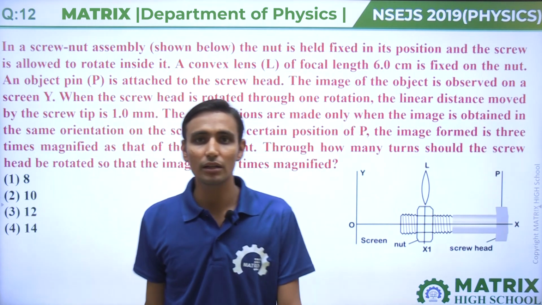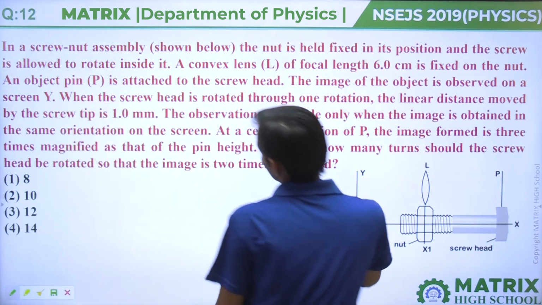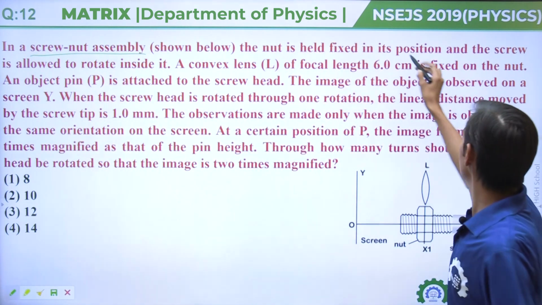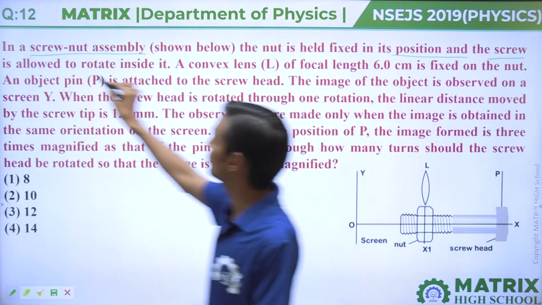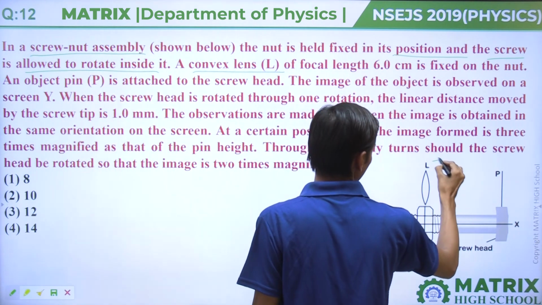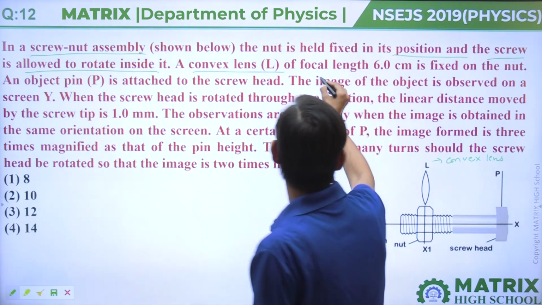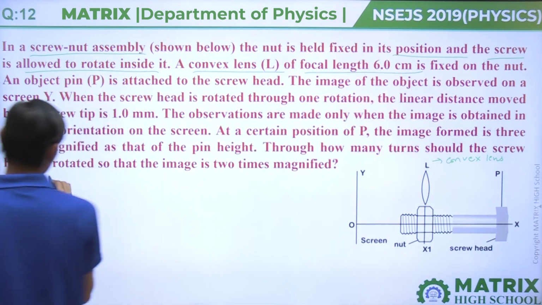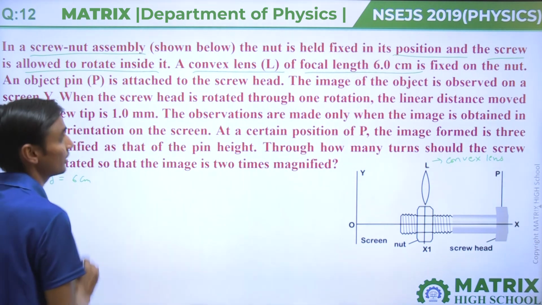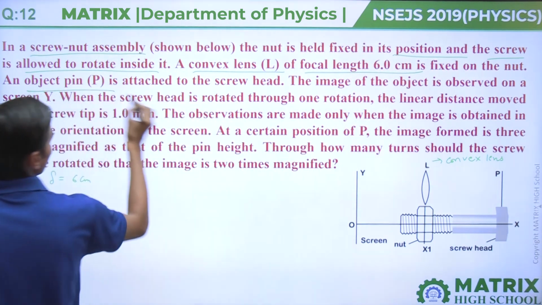Clear? Next, question number 12. In this question, a diagram is shown in which a screw nut assembly is given, and the screw is allowed to rotate inside it. A convex lens of focal length f, given as 6 centimeter, is fixed on the nut. An object pin P is attached to the screw head.